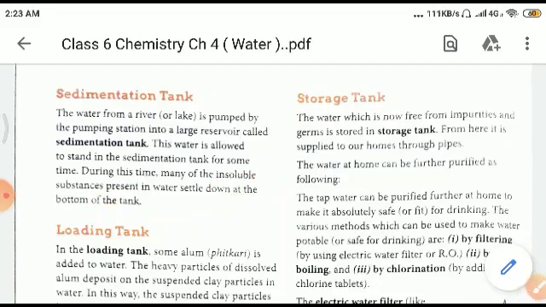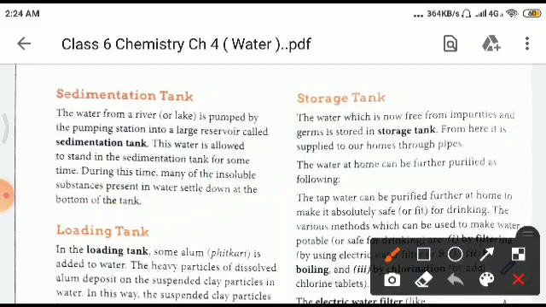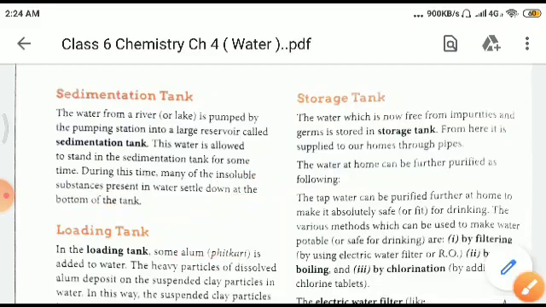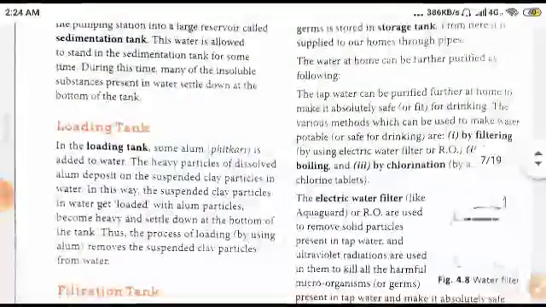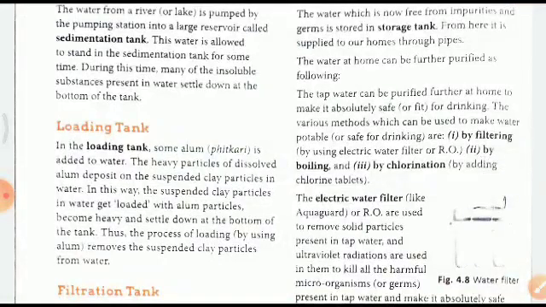Now the second one is the loading tank. In the loading tank, some alum, fitkari, is added to the water. The heavy particles of dissolved alum deposit on the suspended clay particles in the water. In this way, the suspended clay particles in water get loaded with alum particles, become heavy, and settle down at the bottom of the tank. The process of loading by using alum is used to purify the water.